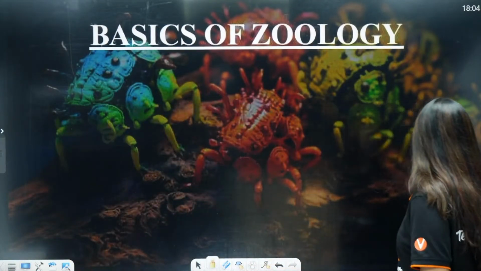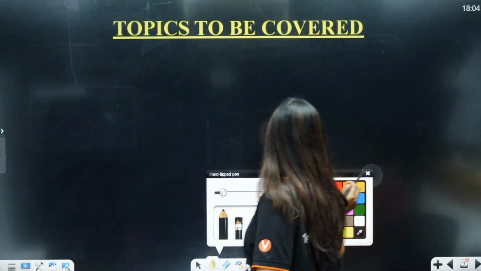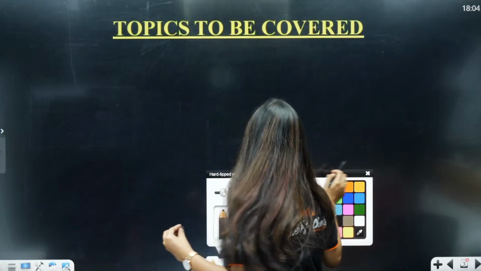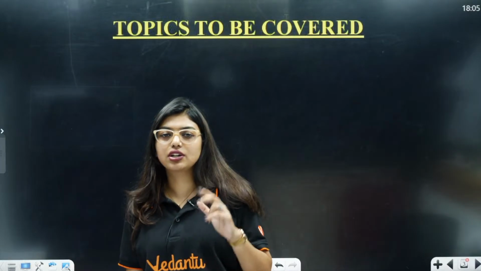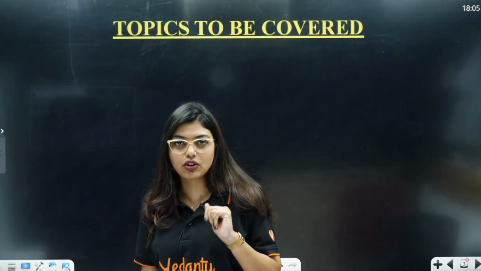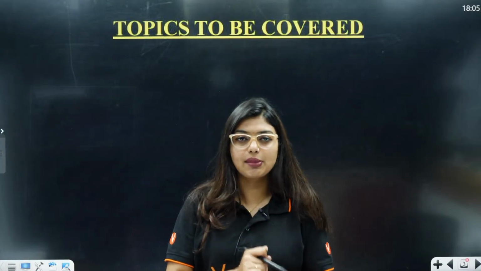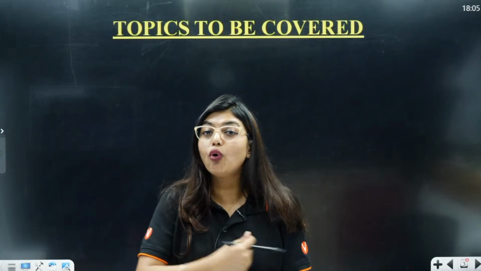So today what are we going to do? For basics of zoology, we are going to cover a few topics. As you know, human physiology chapters are, right now digestion is deleted. Before, digestion was there; you have body fluids and circulation, breathing and exchange, locomotion and movement, neural control and coordination, chemical coordination, as well as the excretion chapter. These are the chapters of your human physiology. Now I am going to give you an overview of these chapters.